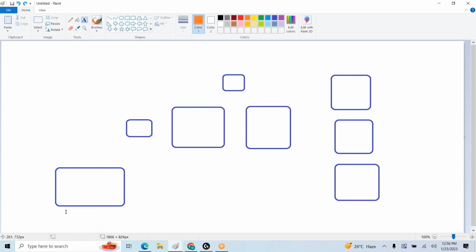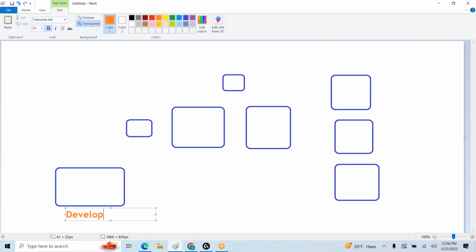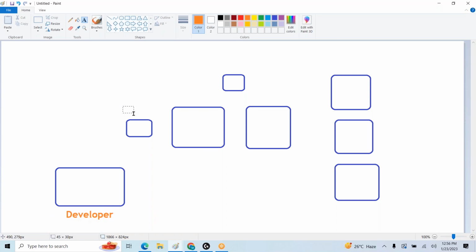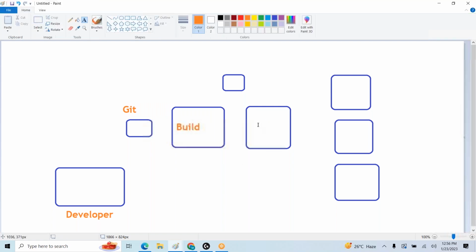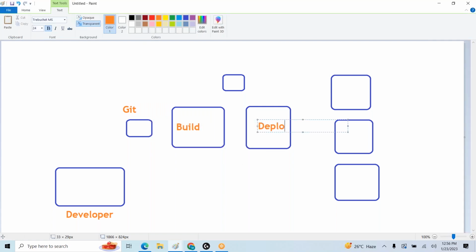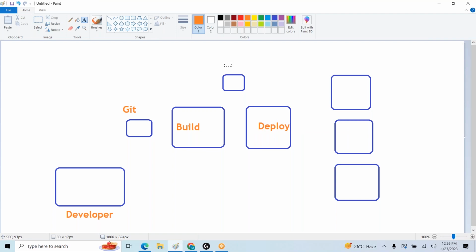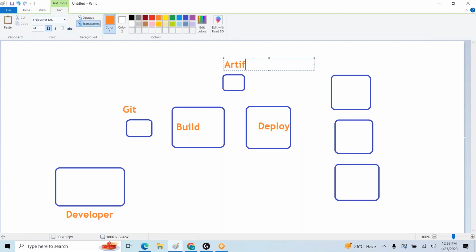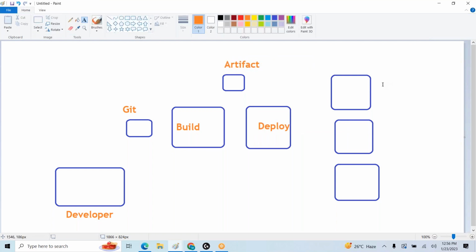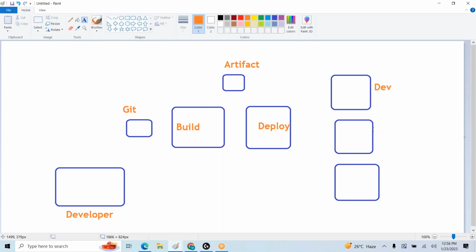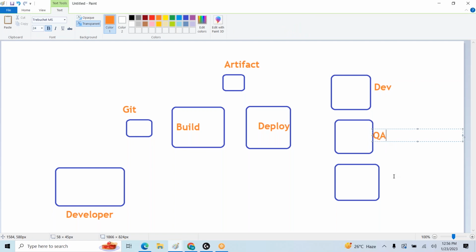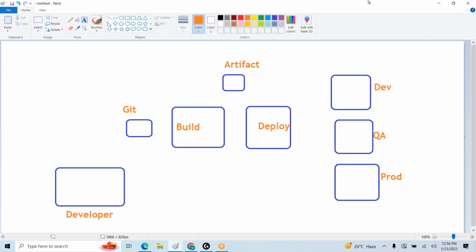Developer, Git, build, deploy. Here artifact or package, and different environments. Let us say different environments: Dev, QA, and prod.